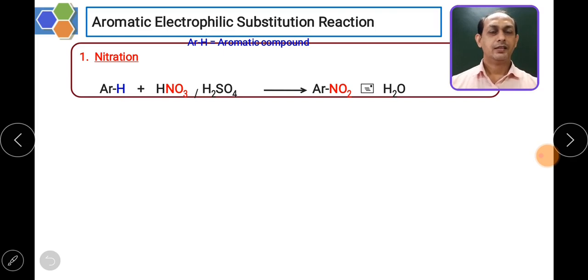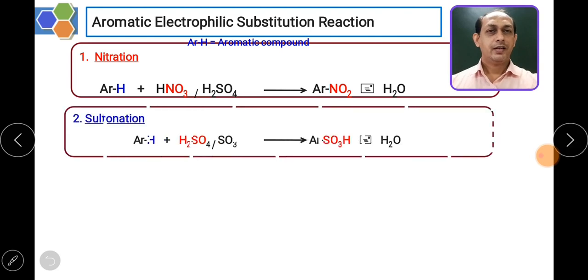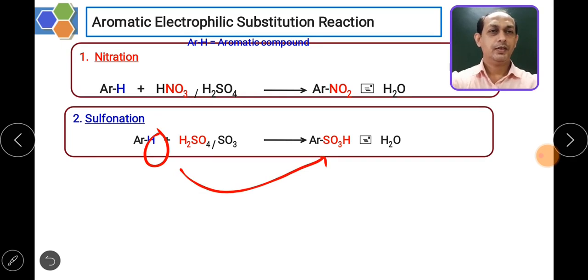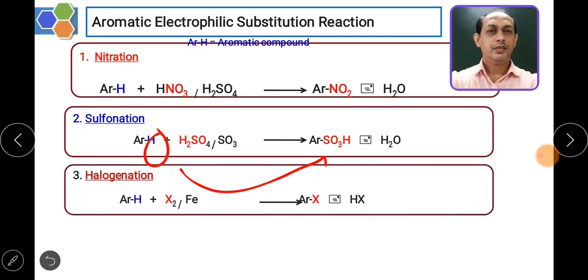In case of the nitration reaction, the nitrating mixture, that is HNO3 and H2SO4, being used to generate electrophile, that is NO2, which then attacks on the aromatic part, and hydrogen is being replaced, that is substituted by NO2 group. So this particular reaction is nitration reaction. Then another example of electrophilic substitution reaction is sulfonation, in which we can use the concentrated H2SO4, or we can use oleum, in which hydrogen is being replaced by SO3 group. So this is a simple sulfonation reaction.